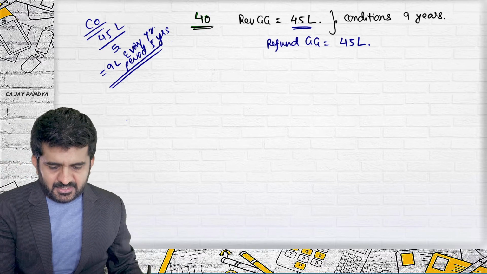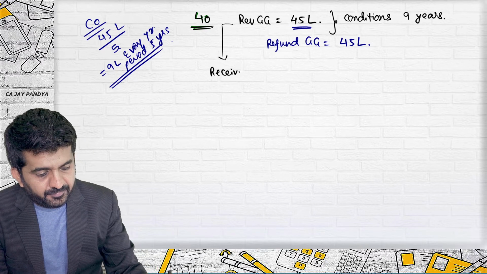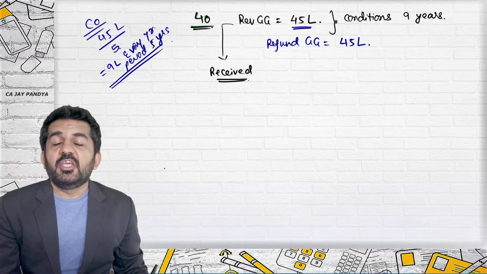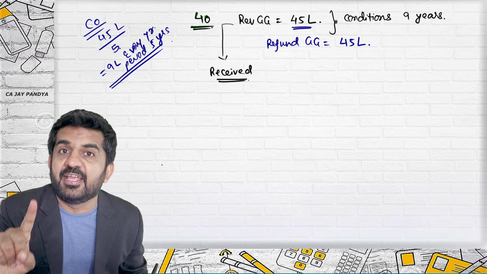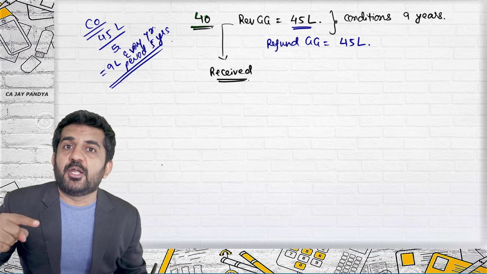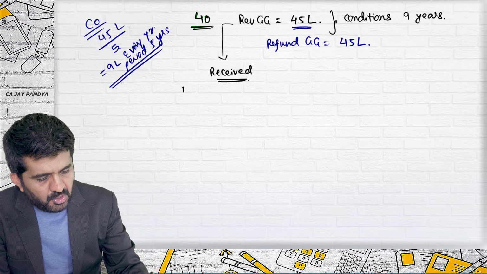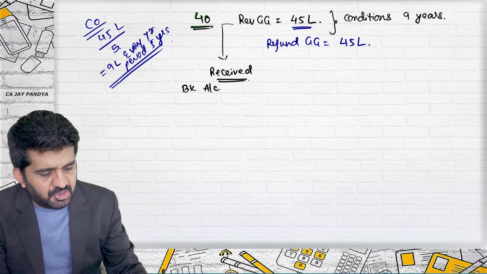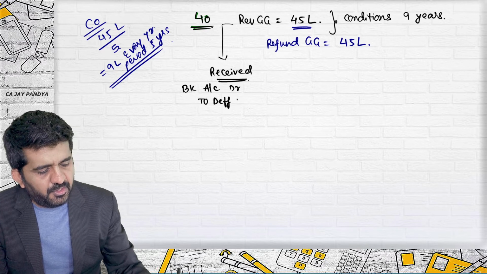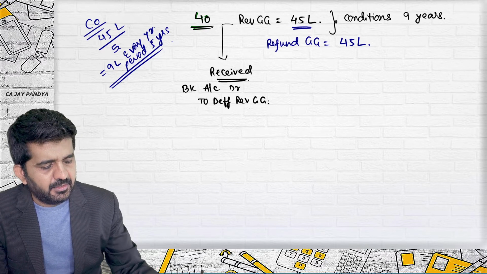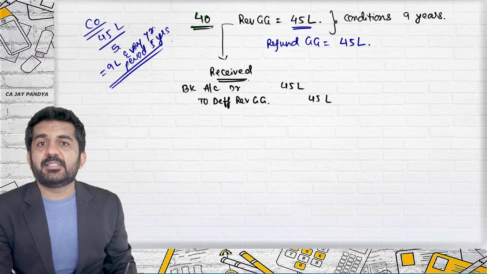First try to understand when the government grant is received. Even if not given directly, you need to understand there are conditions for 9 years. So it should be spread over 9 years and cannot be credited to P&L account in first year itself. So this is the journal entry which is passed. Bank account debit to deferred revenue government grant, 45 lakhs.